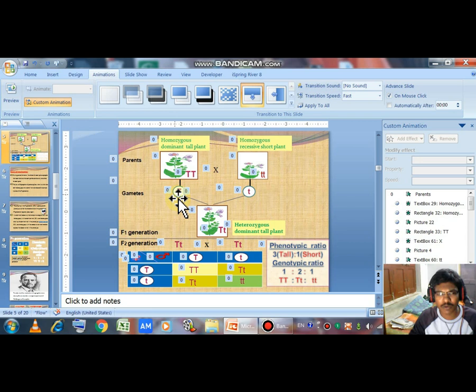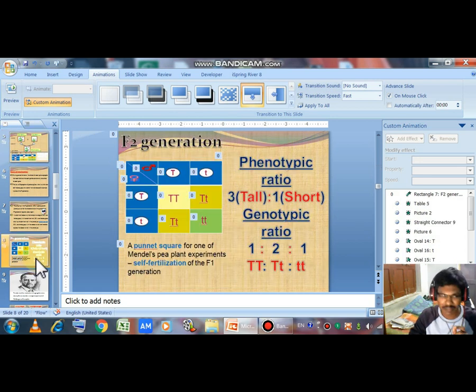Only one capital T enters the gamete, which is a reproductive cell. Meiosis takes place here, and that is what we have discussed in the law of segregation. Here is the Punnett square, or checkerboard. In one of Mendel's pea plant experiments, self-fertilization, two heterozygous plants of the F1 generation were crossed to obtain the F2 generation.